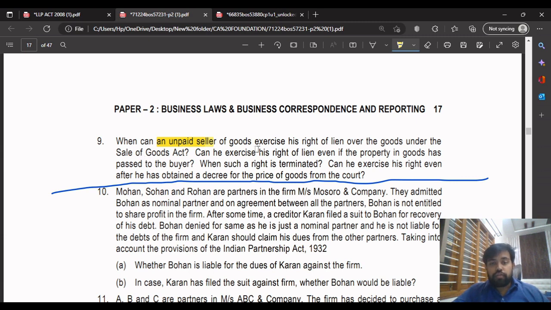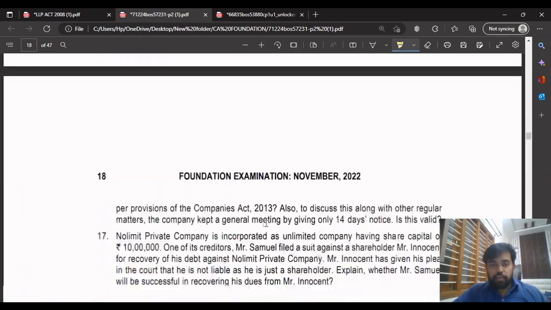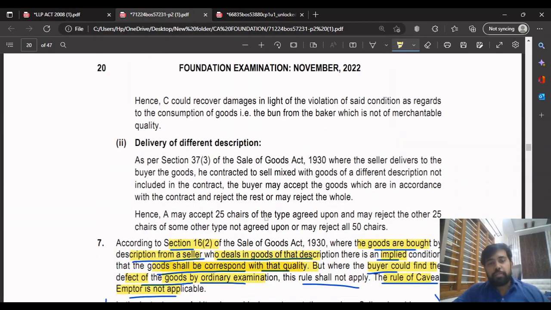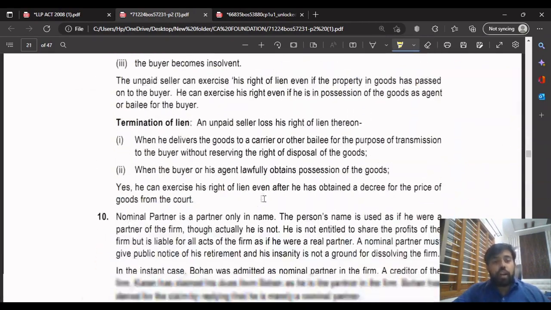So what is the question saying? When can an unpaid seller of the goods exercise the right of lien over the goods? And can he exercise the right of lien even if the property has passed on to the buyer? When such right is terminated, can he exercise his right even after he has obtained a decree for the price of the goods from the court? Now coming to the solution, I'll directly read from there and explain to you, because you have to write the solution as per ICAI, not what I am saying. So, coming to the solution.